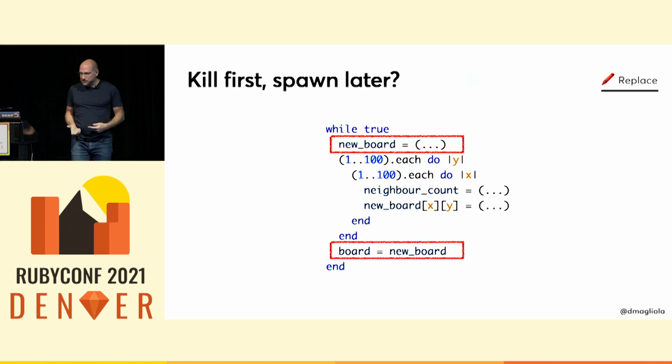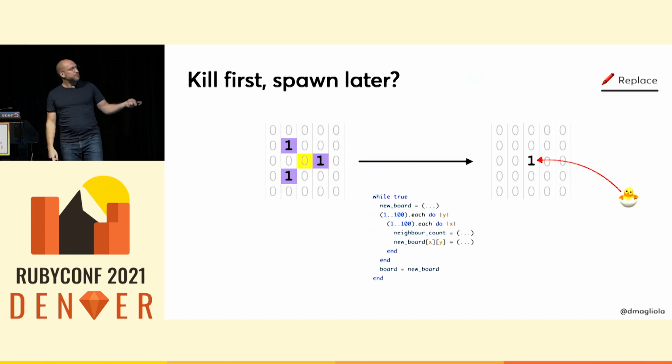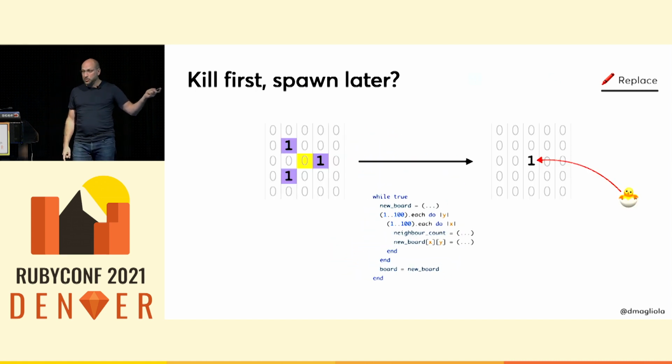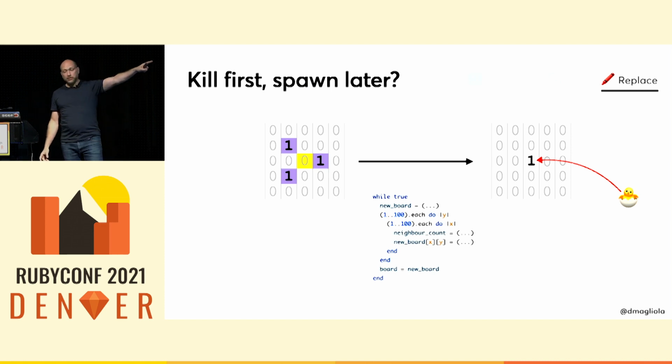Now, to explain why that is, the standard implementation of Game of Life starts by making a new board on each generation, and then filling it based on the data of the previous generation. And that's because if you modify the board as you go, you're going to modify the neighbors of cells that you haven't evaluated yet, and that's going to modify their outcome. In this example, those 3 cells highlighted in purple will die of loneliness. But the yellow one has 3 neighbors, so it will spawn new life. The board there on the right is what would happen in the next generation.